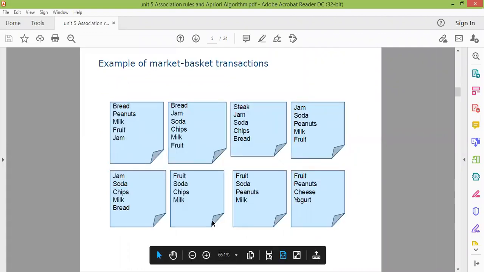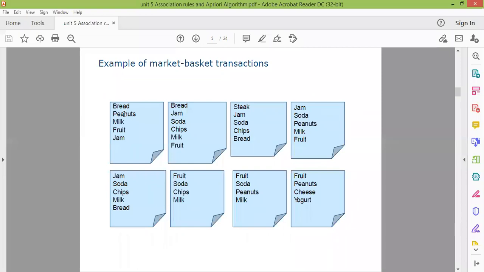This is the example of your market basket transactions. If you look at this diagram, what is happening here? There are some rectangular boxes, and within each rectangular box there are certain items. The first basket is a collection of bread, peanuts, milk, fruit, and jam. Another basket is bread, jam, soda, chips, milk, and fruit.